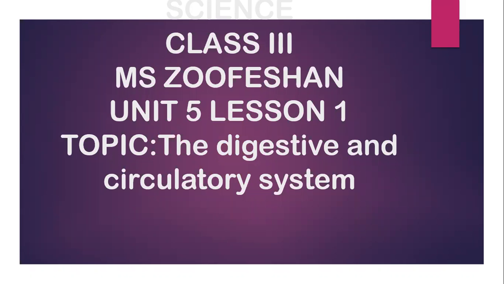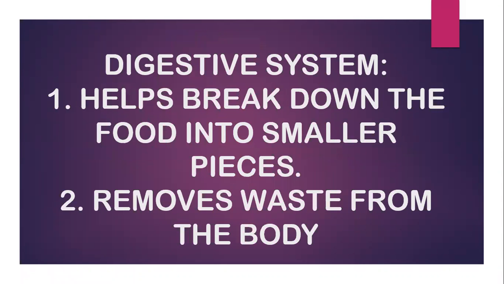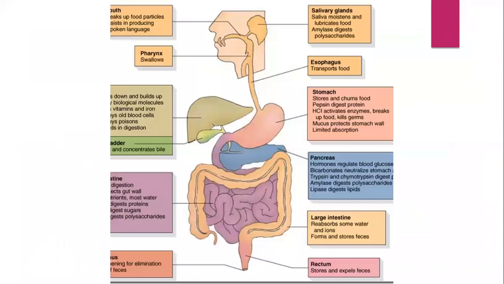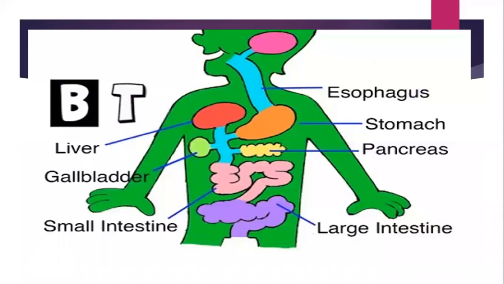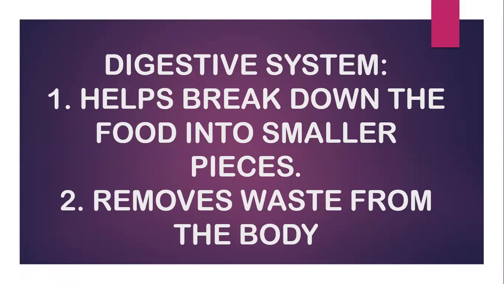Today we are going to learn about the digestive system and the circulatory system. The digestive system is the system that is associated with the food. Every bite of food that goes into your mouth passes through the digestive system. The digestive system does the following jobs.